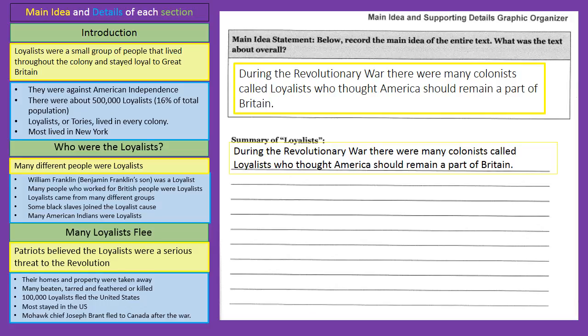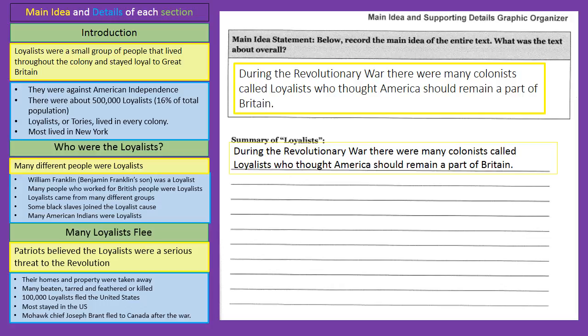Okay, our last task for lesson 5 is going to make sure that we have our summary written. You'll see on the left-hand side I have all the main idea and details that we've already identified for each section of the article Loyalists. Then over here on the right you'll see a page out of your workbook where we've already written the main idea statement, which is, during the Revolutionary War, there were many colonists called Loyalists who thought America should remain part of Britain. You'll see that that is the first sentence of your summary as well, so go ahead and fill that out in your workbook now if you've not yet done so.